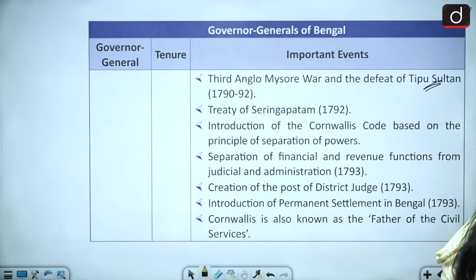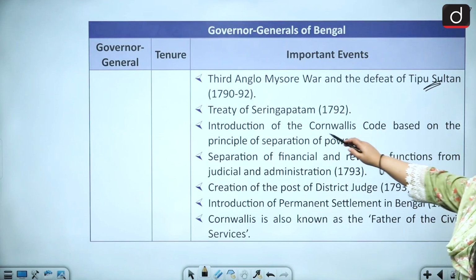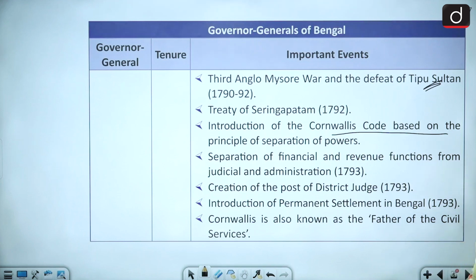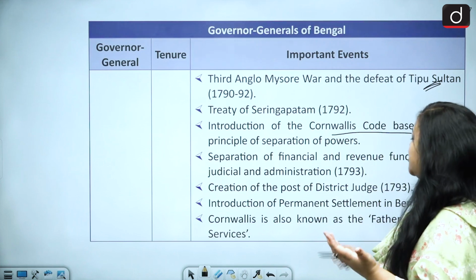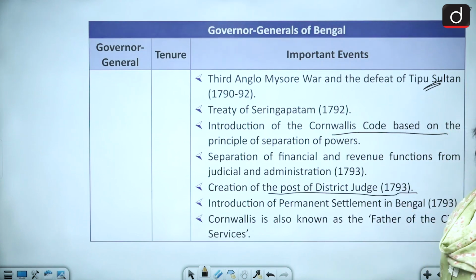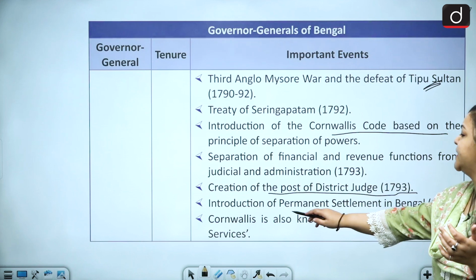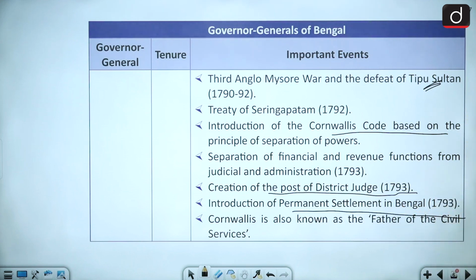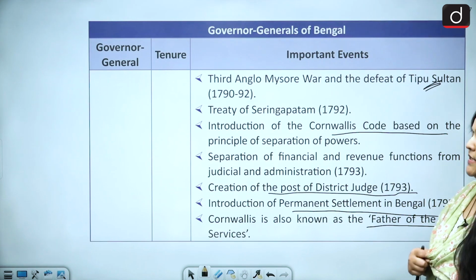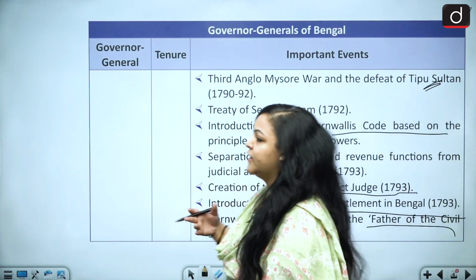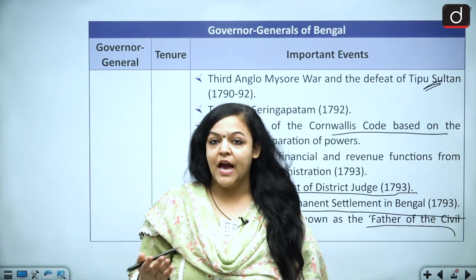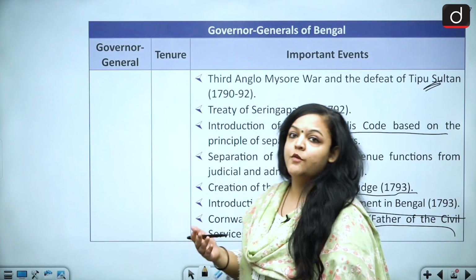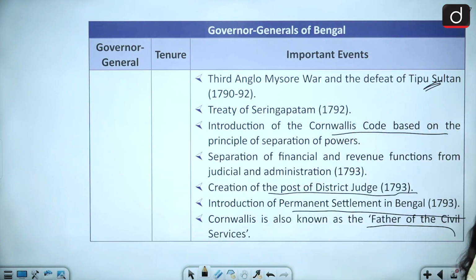The Treaty of Seringapatam. Introduction of the Cornwallis Code, based on the principle of separation of powers of judiciary, executive and legislature. Creation of the post of district judge in 1793, introduction of the Permanent Settlement in 1793, and Cornwallis is also known as the father of the civil services. So you can see he has quite a few feathers in his hat. It doesn't matter whether they were suitable for us or not. He made some significant contributions, which is very important for us to know.